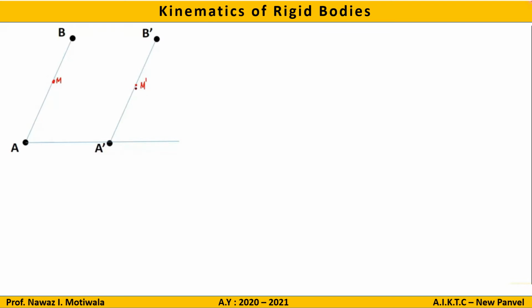One point to note here is that the time taken by this point M to cover this distance and reach M dash is the same as that taken by point A to reach A dash and point B to reach B dash. Hence, I can now conclude that any point on this link has the same linear velocity, let that point be anywhere on the link.